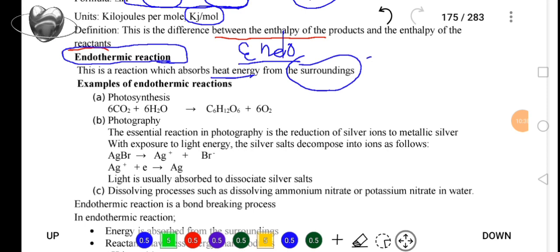In a process, we may have a new product or not. But in a chemical reaction, the reactants react to form new products. But in the process, we can have the change, but there is no new substance which is formed. And when we experience that, that indicates only the process and not the chemical reaction. Because in the chemical reaction, the new substance is formed.